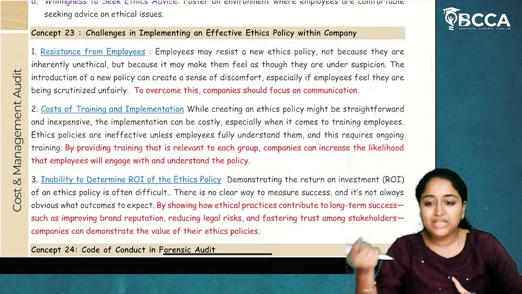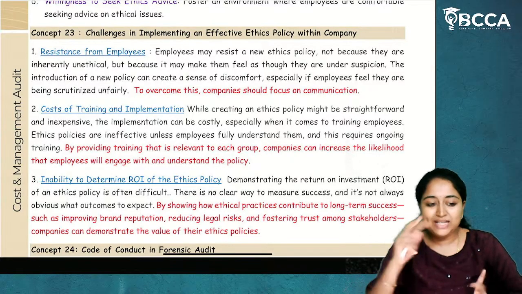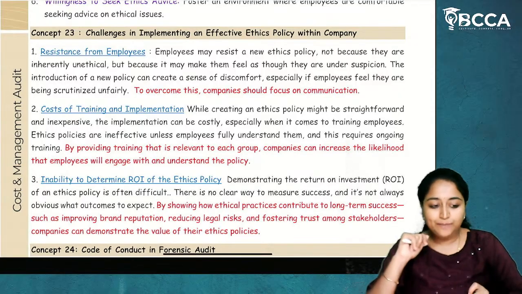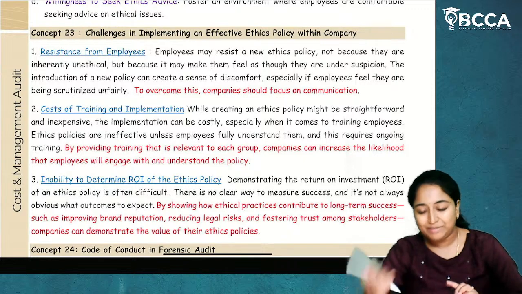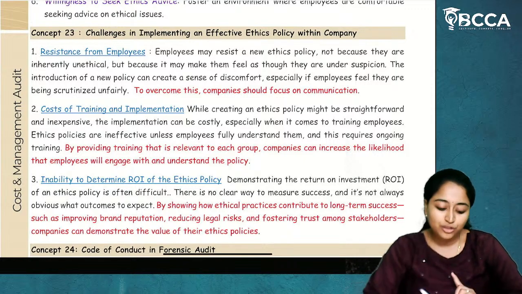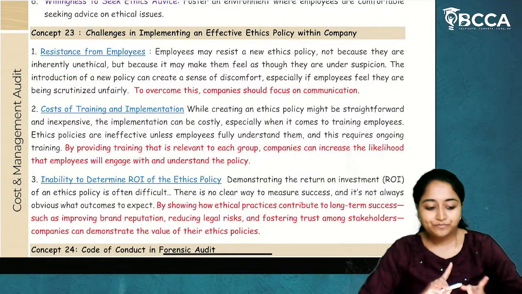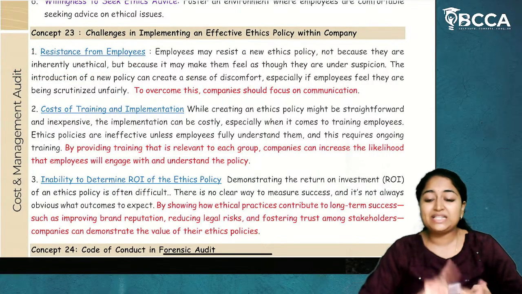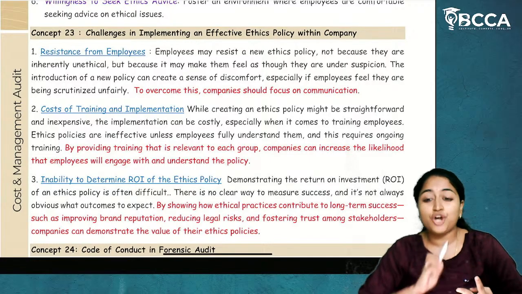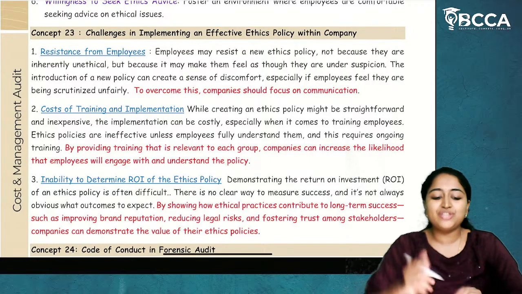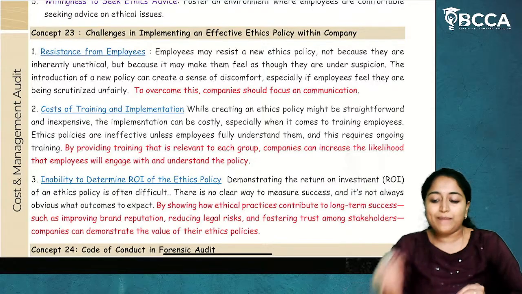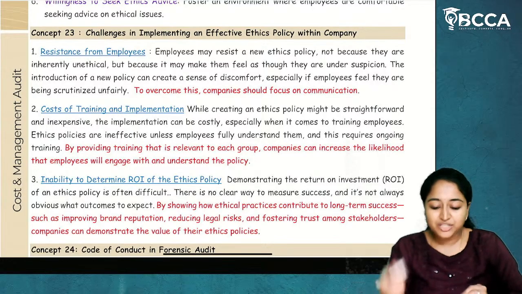Now, you will think that I will bring a policy called a whistleblowing policy. I'll bring a policy for safety. I'll bring a policy for NDA, which is a non-disclosure agreement, inside the organization. But even then there might be challenges. First challenge is the resistance from employees. Which means employees might start to think that the organization does not have trust in us, because of which they are bringing all this. So employees might think that, okay, management is not trusting us.